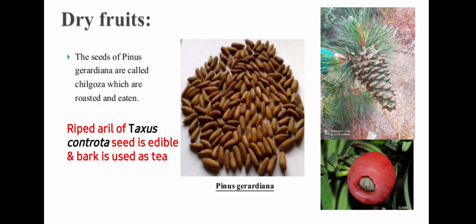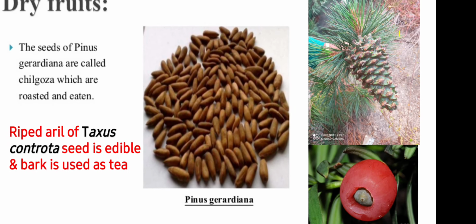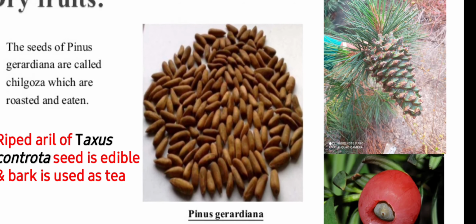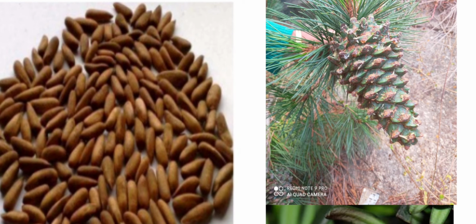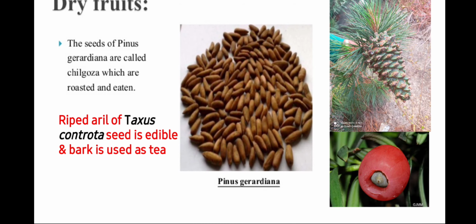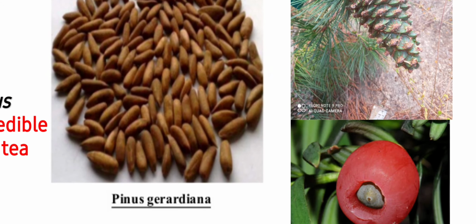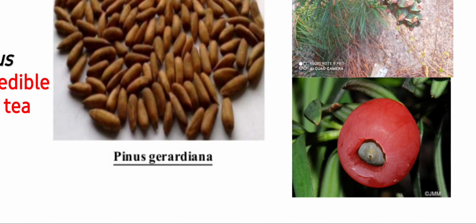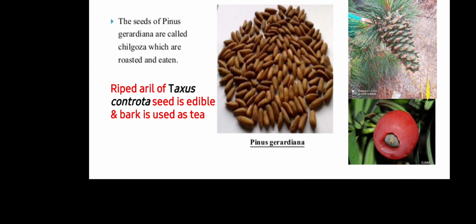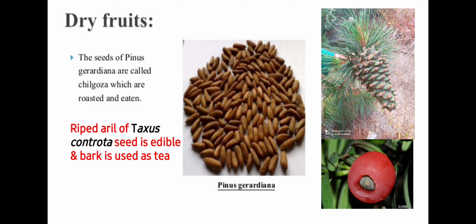The seeds of Pinus gerardiana are called chilgoja, which are roasted and eaten. They are also added to some sweet dishes. This is an image of the cone of Pinus gerardiana, and you can see the dry roasted seeds of Pinus gerardiana. Besides this, the ripened aril of Taxus contorta seed is edible. It is delicious and sweet in taste. It resembles the fruit of an angiosperm. Besides this, the bark of Taxus is used as a tea.